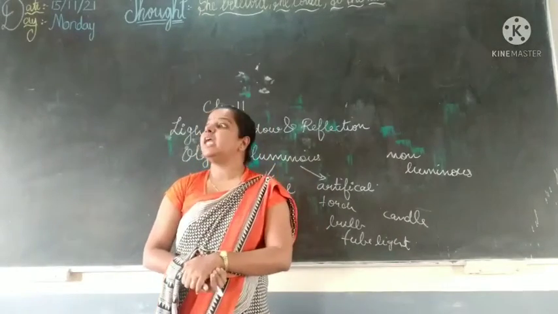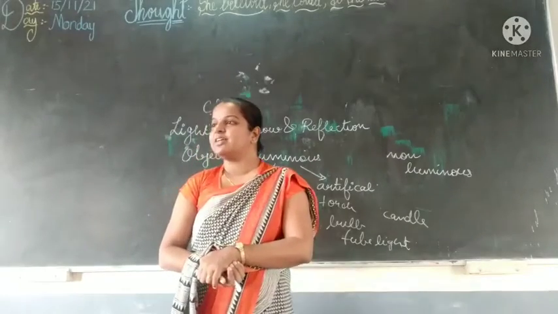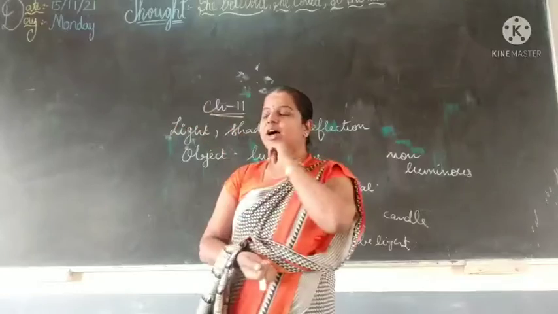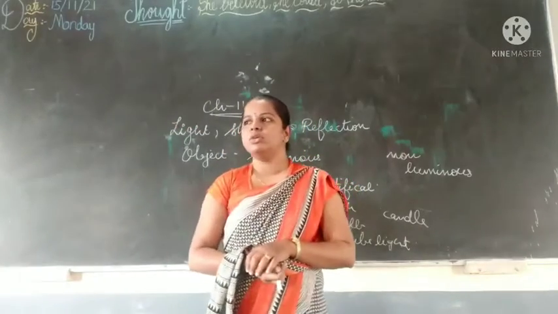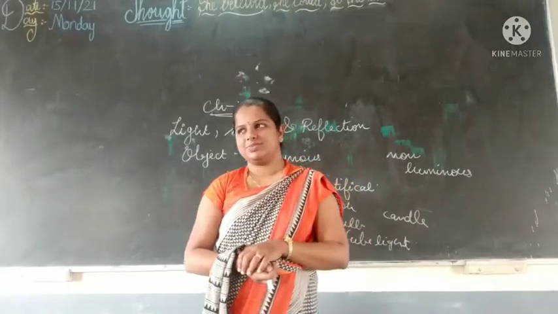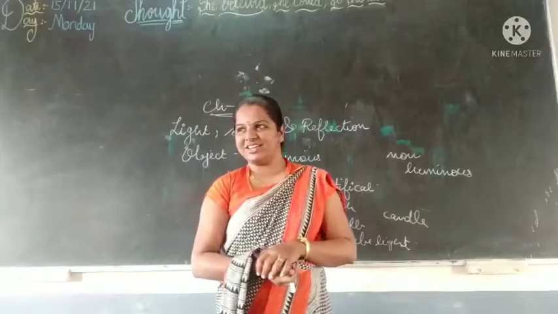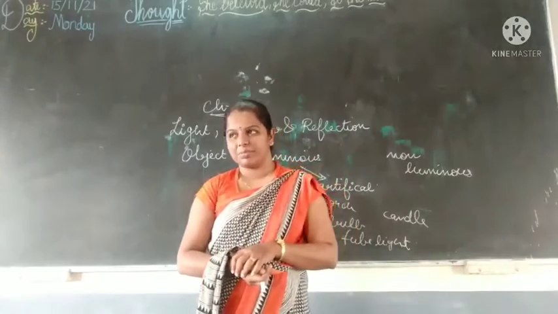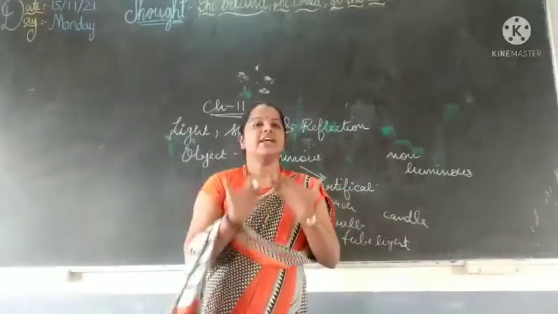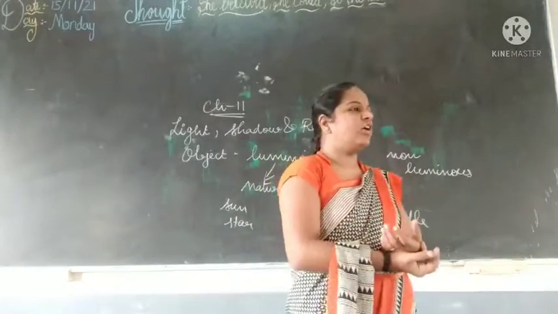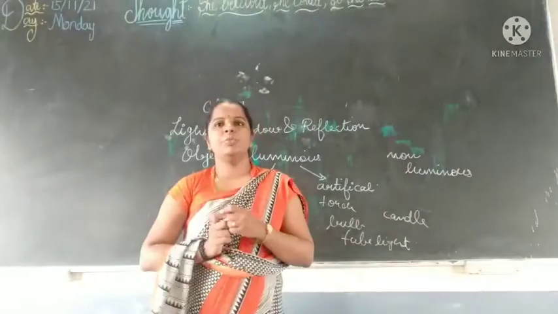Very good. Why is moon non-luminous? Because it... Akshit, you say. Because moon doesn't have its own light. Very good. Moon does not have its own light. They are reflecting the light of sun. So we are calling the moon a non-luminous object.